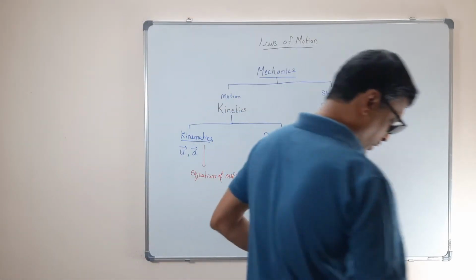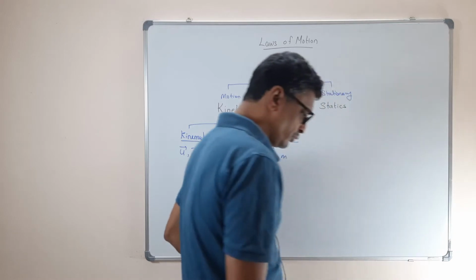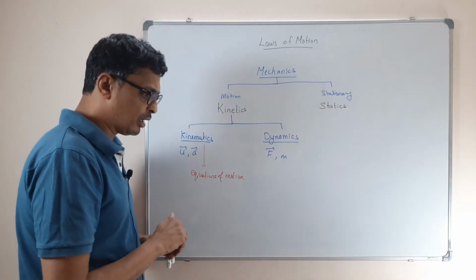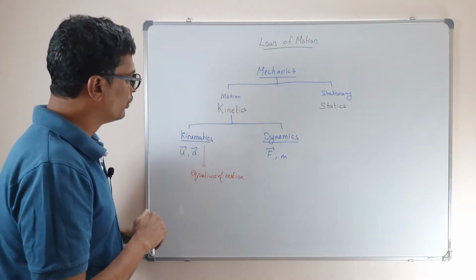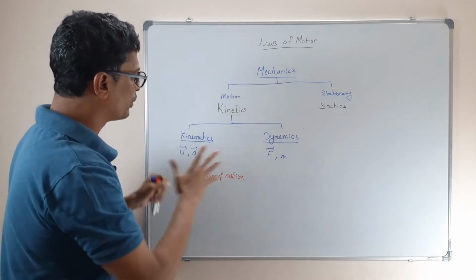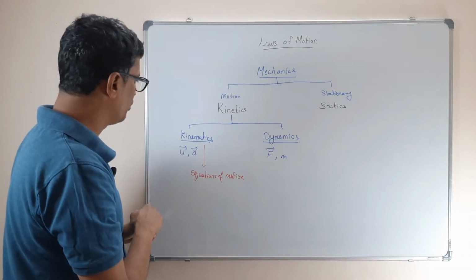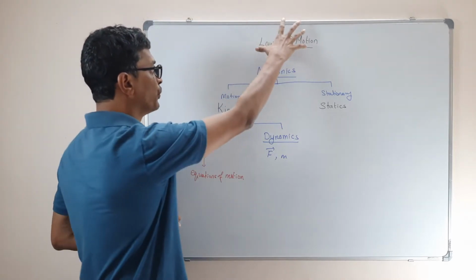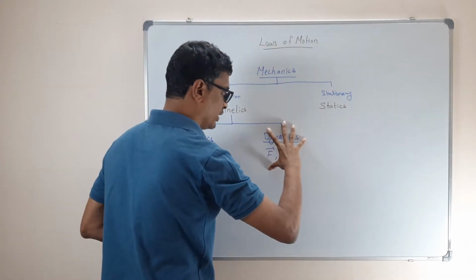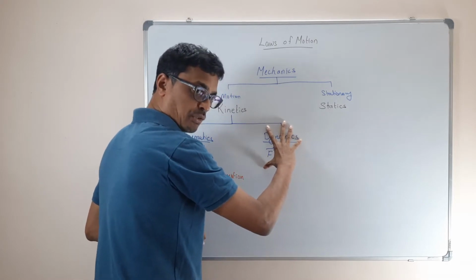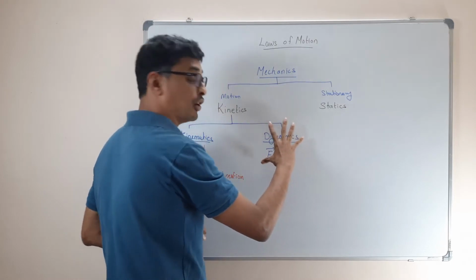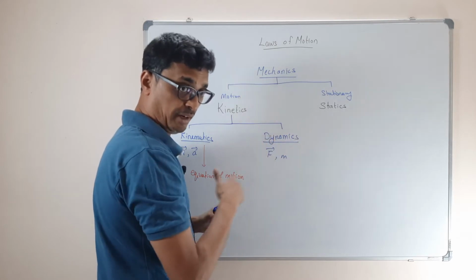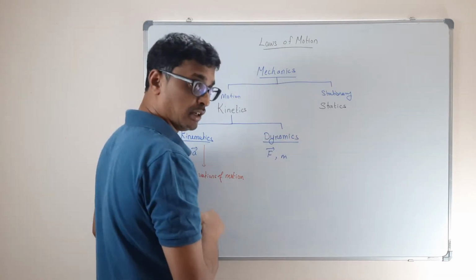So now this is what we are going to see in mechanics, and particularly in this chapter, the laws of motion. What we are going to see is what happens in the dynamics part, which is going to give the velocity that is provided. That's what we are going to see in dynamics.